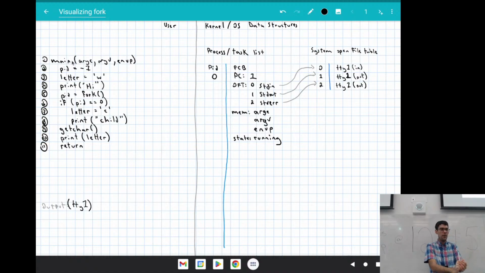So as we change our program counter here from 1 to 2, we're going to add this new pid value, and we're going to say that it has a value of -1. As we change our program counter to line 3, we're going to have another entry in our stack for letter, and it's going to have a value of W.